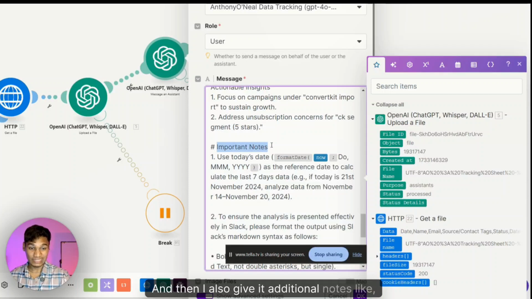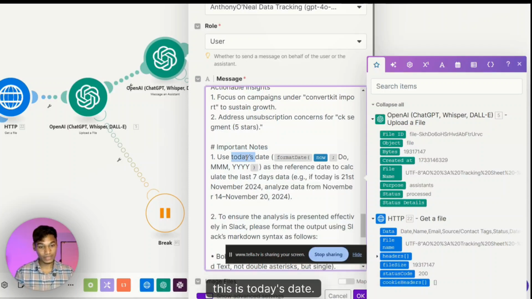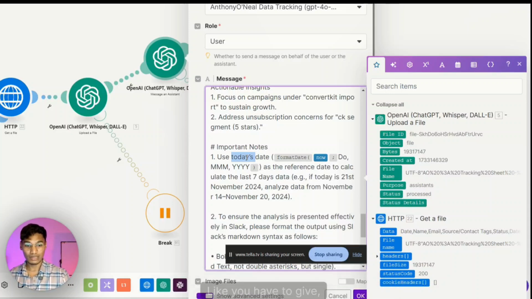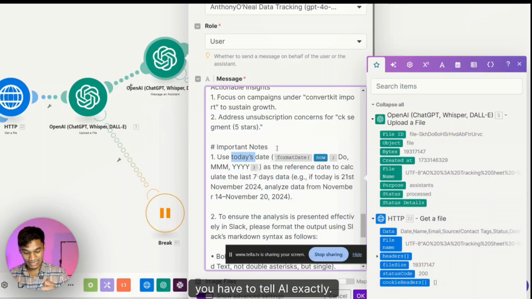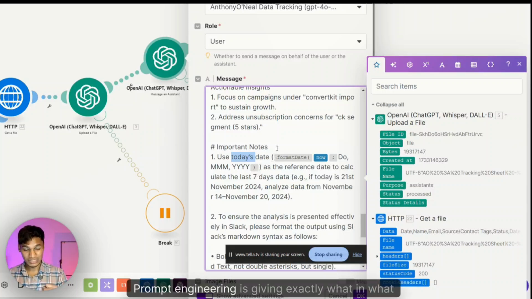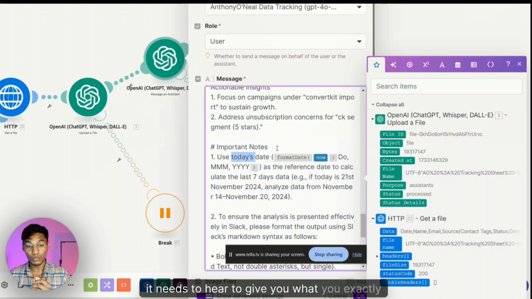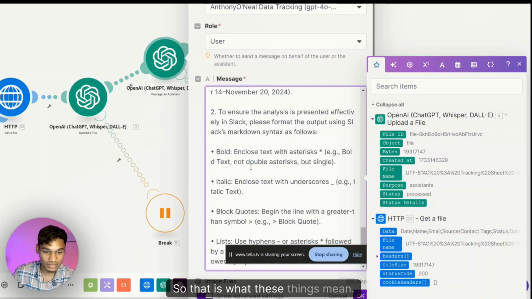And then I also give it additional notes, like, hey, this is today's date, and your analysis should be on the last 7 days. You have to tell the AI exactly. This is called prompt engineering. Prompt engineering is giving the AI exactly what it needs to hear to give you exactly what you want. So that is what these things mean.